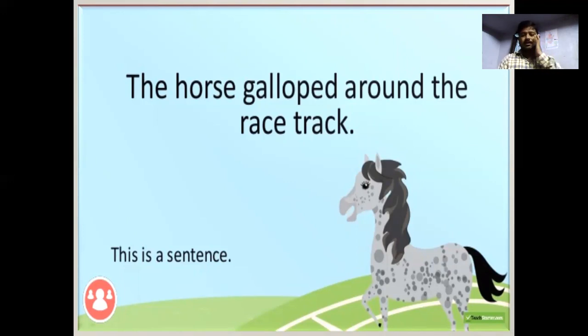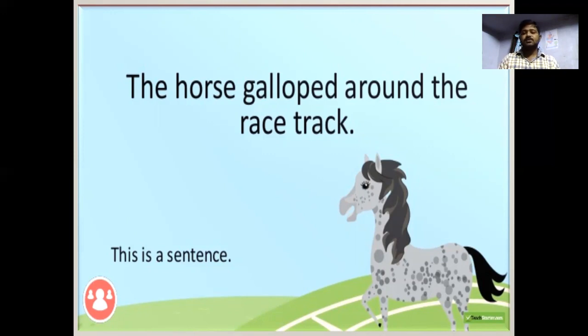The horse galloped around the racetrack. Try to listen once again. The horse galloped around the racetrack. So here, what we are observing is the sentence, and the sentence has the subject horse.